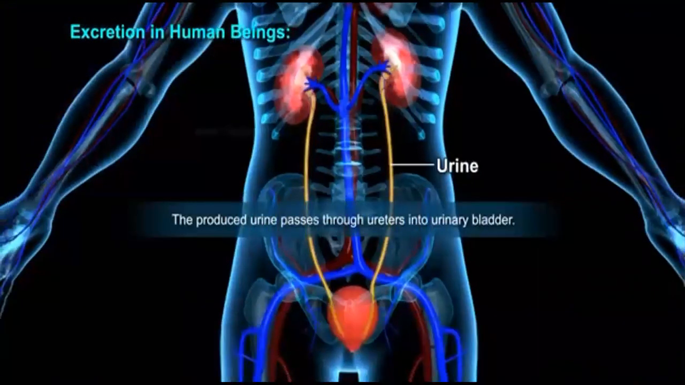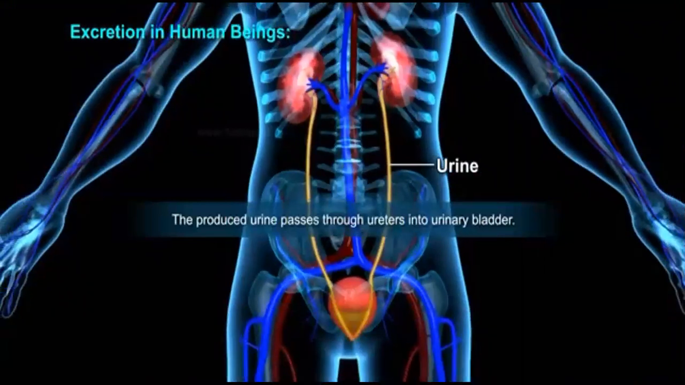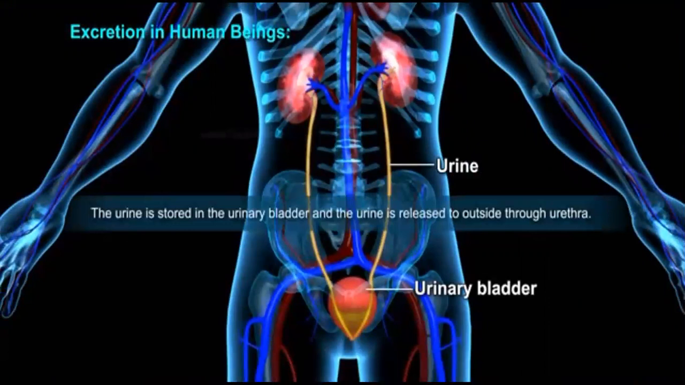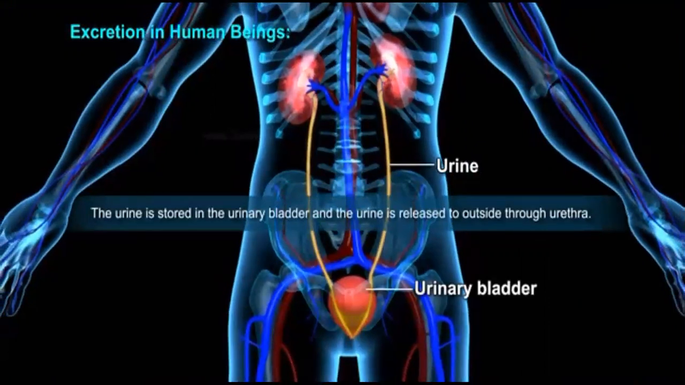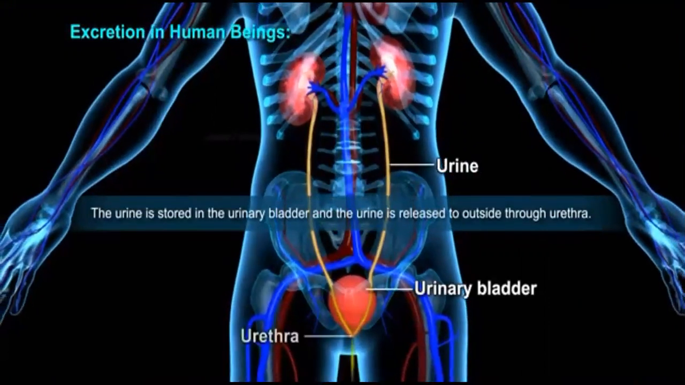The urine passes through the ureter into the urinary bladder. This urine is stored in the urinary bladder and is released to the outside through the urethra.